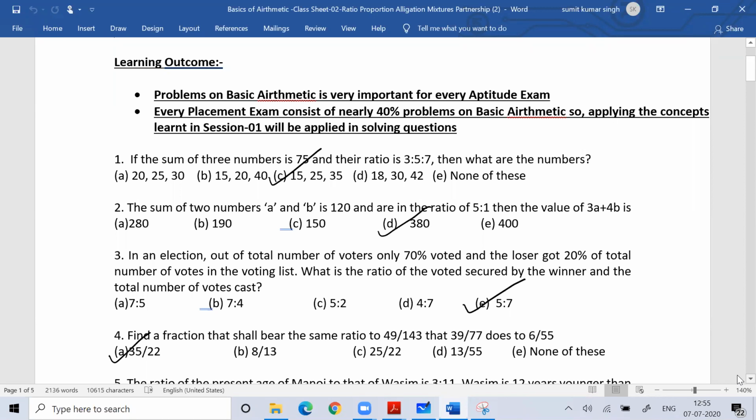Everyone, did you understand question number 1? What is the answer for that? Anyone have a doubt in question number 1?